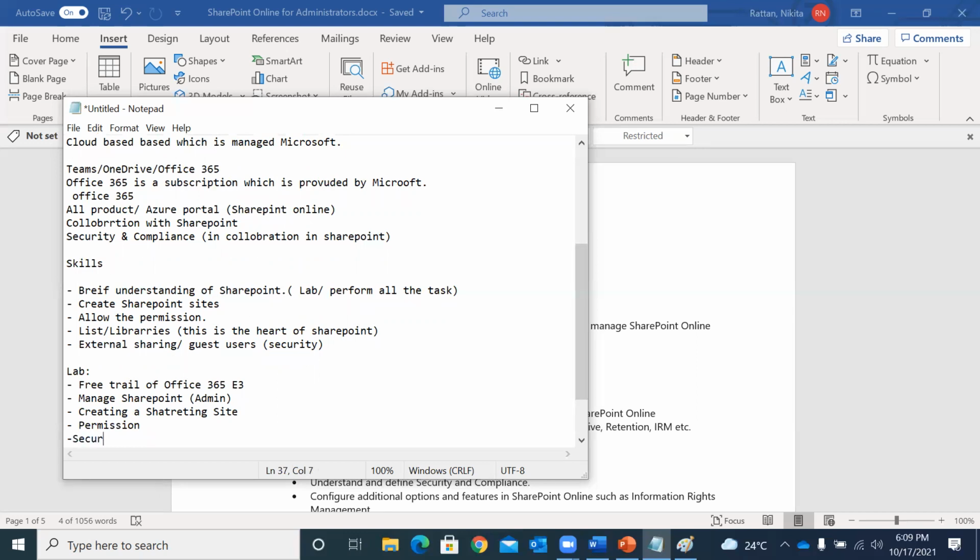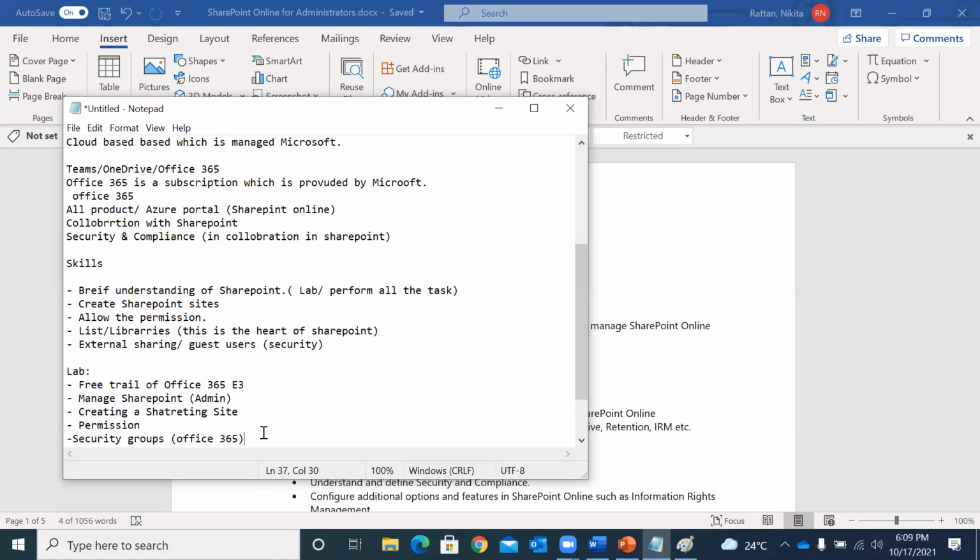We are also going to talk about security groups here. When I said that we are going to talk about Office 365, you remember we talked about this. Security groups are a part of that, and we can use these groups in our SharePoint Online. So whatever we talk about in each session, we are going to do the practical of that as well, so that you will be more confident when you go for an interview.